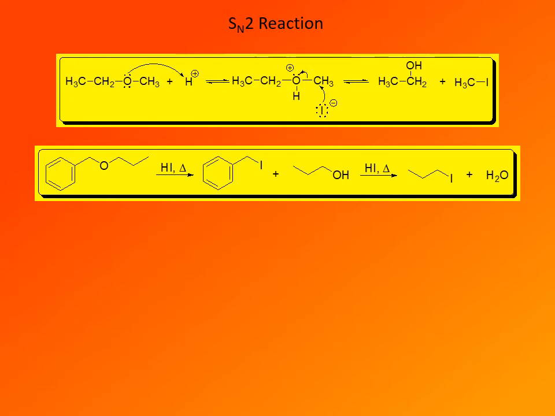Now, if we use two equivalents of hydrohalic acid, then both compounds are converted into the corresponding alkyl iodides. That's because the second equivalent reacts with the resulting alcohol to convert that alcohol into the corresponding iodoalkane, in this case iodopropane. We covered reactions of alcohols with hydrogen iodide and hydrogen bromide earlier.